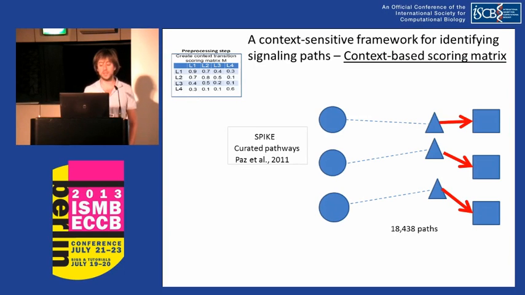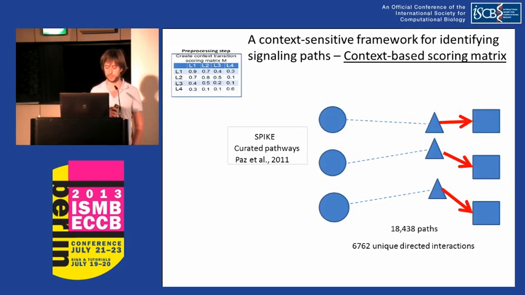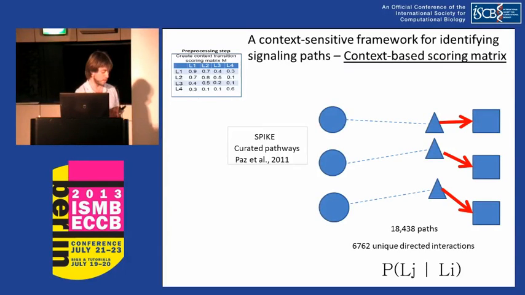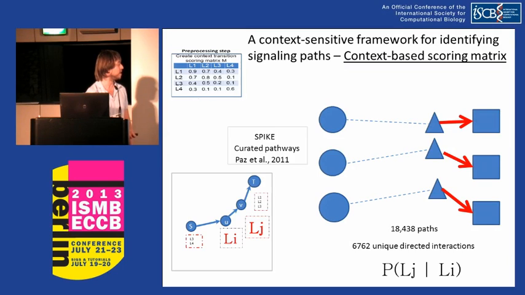We then took these 18,000 plus pathways and combined them into a set of over 6,000 unique directed interactions. We then used these to compute the conditional probability of observing label Lj after label Li on some path. This score is further fine-tuned to deal with promiscuous labels and common ones, and further details can be found in the paper.